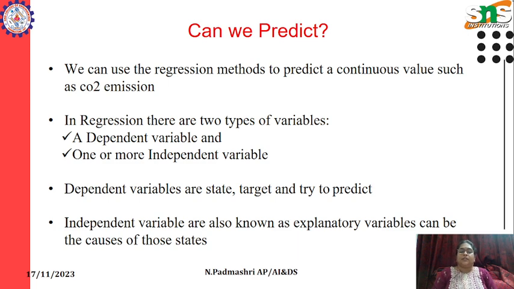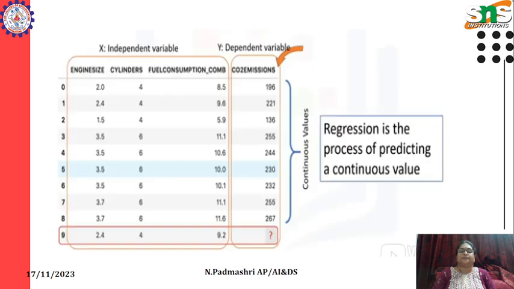And the independent variables are not going to depend on any factors. They are the explanatory variables and can be used to represent the causes of states. So there are two types, dependent variable and independent variables.